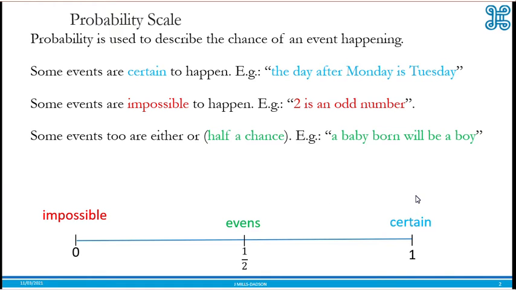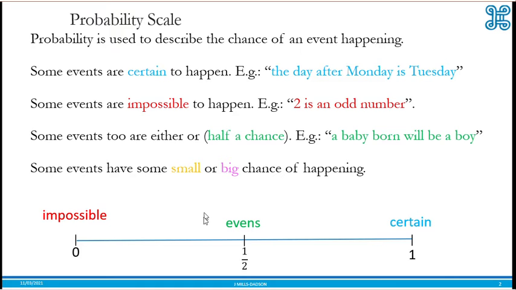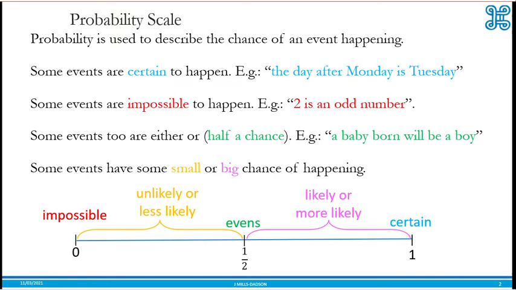Then that leaves us to events that have small chance, but it's not impossible, and events that have bigger chance, but it's not certain. Such events, we call them unlikely when they have a small chance, or less likely. And when events have big chance, we call them likely or more likely. So likely means bigger chance but not certain. Unlikely means less chance but it's not impossible. We'll have an example to explain this as we go along.